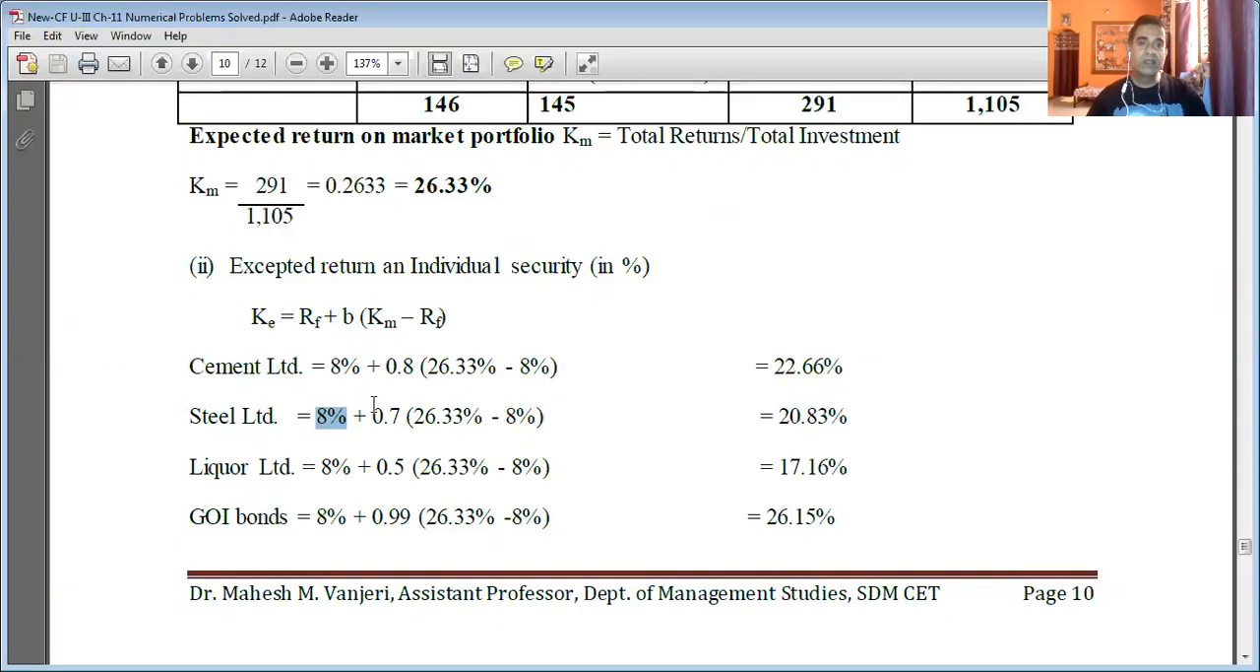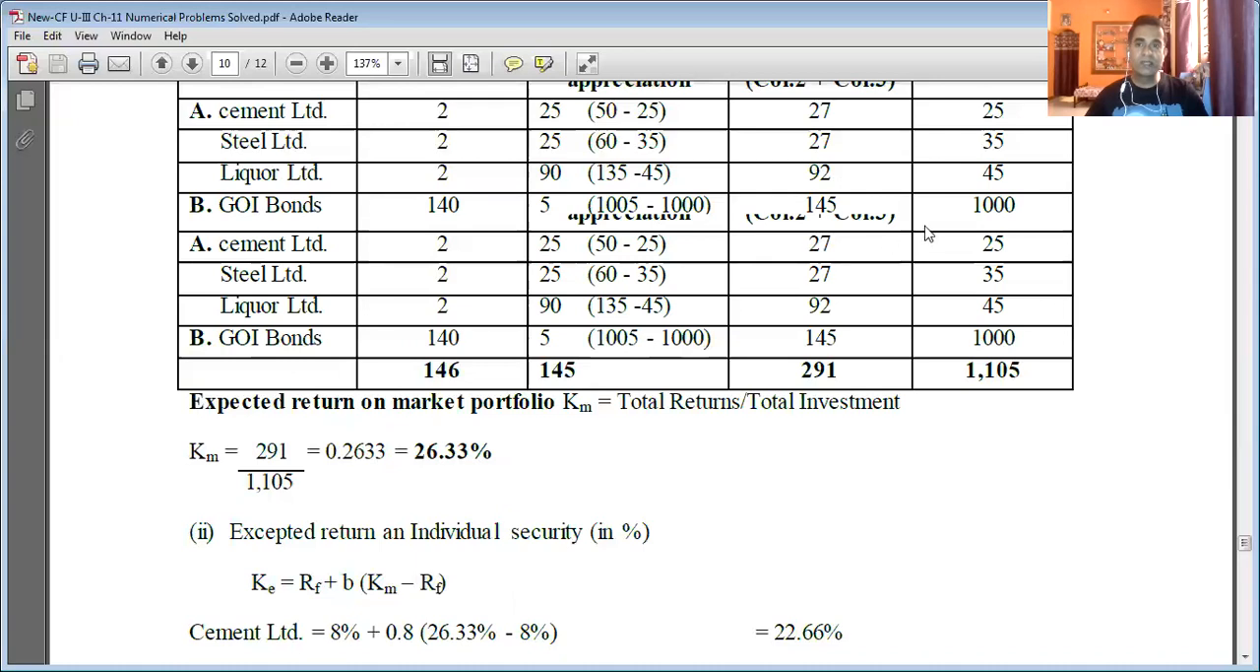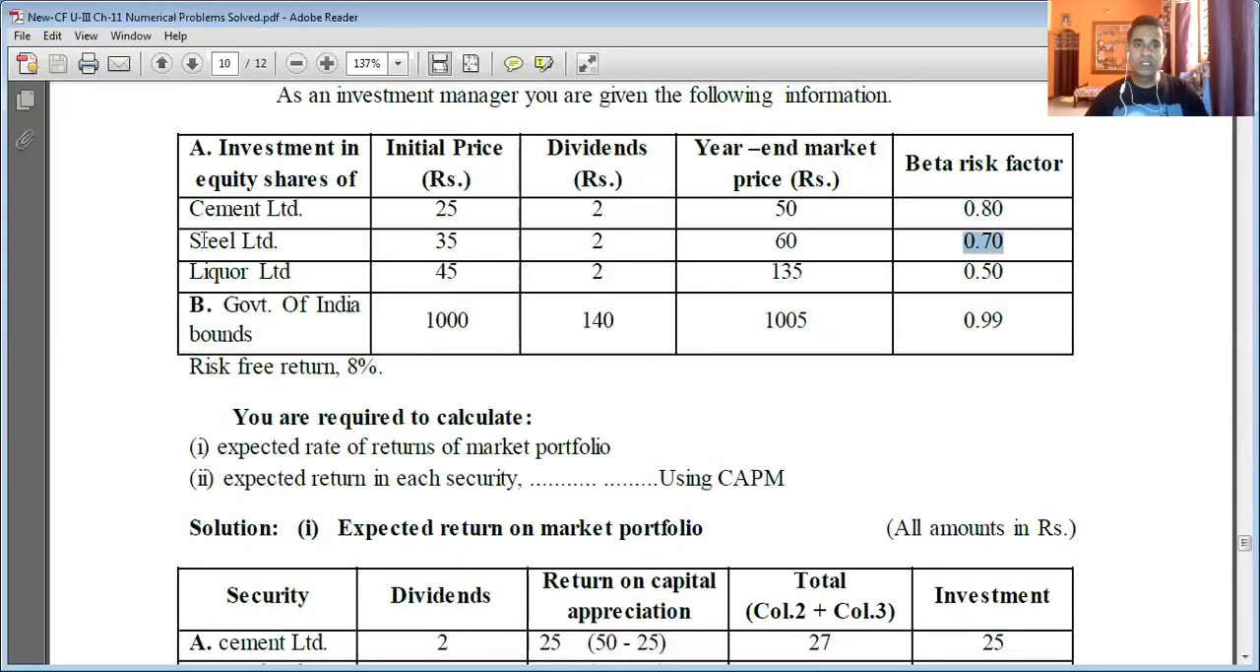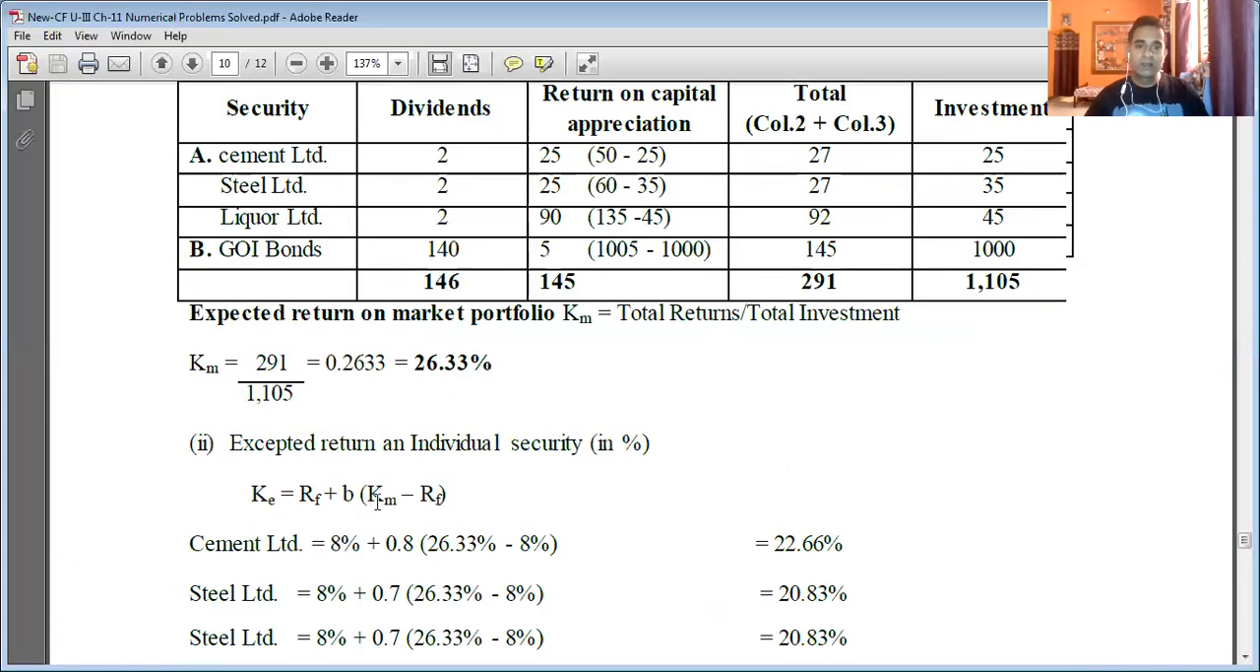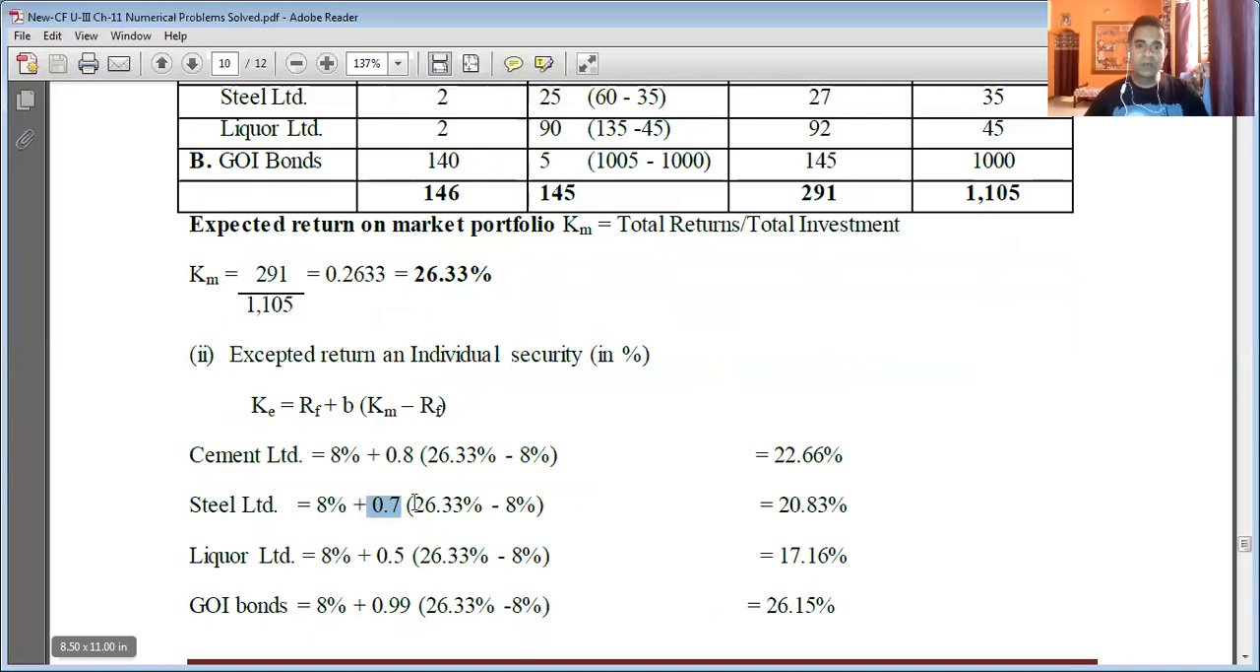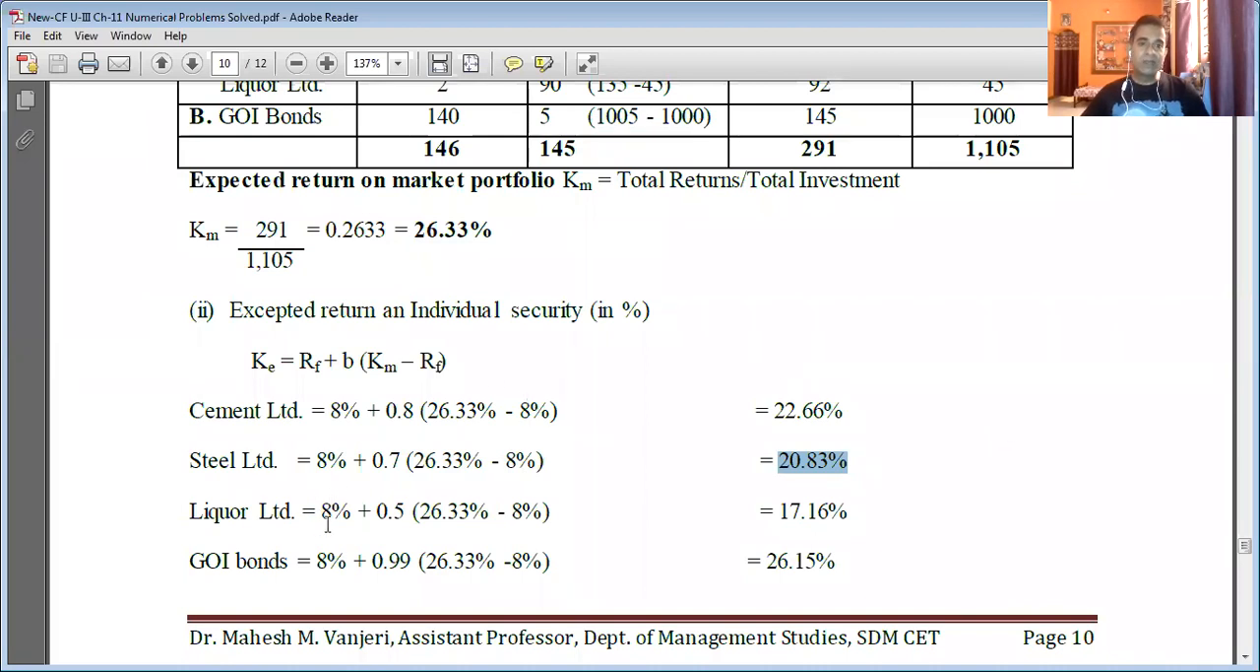Risk-free rate of return. Then beta risk factor for Steel Limited is 0.7. It is given in the problem. So beta risk factor for Steel Limited is 0.7. Okay. So 8% plus 0.7, then into bracket KM, market return on market portfolio 26.33 minus risk-free rate of return 8%. So if you simplify, you will get the expected return on equity shares of Steel Limited is 20.83%.